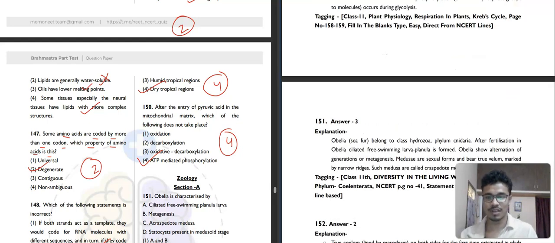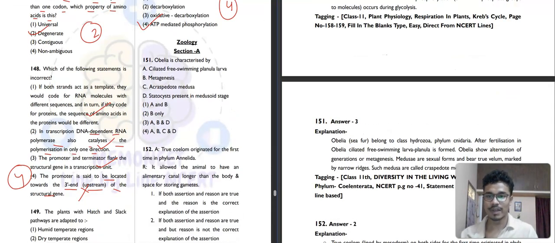Now we will move towards the zoology section of this BPT. So first question is from animal kingdom. So Obelia is characterized by ciliated free swimming planula larva, metagenesis, and statocyst present in medusoid stage. Okay, that is a little out of NCERT, but you have listened. You know all this thing. So here, Obelia is characterized by ciliated free swimming larva, metagenesis, and statocyst present. So here, third option will be your correct answer.